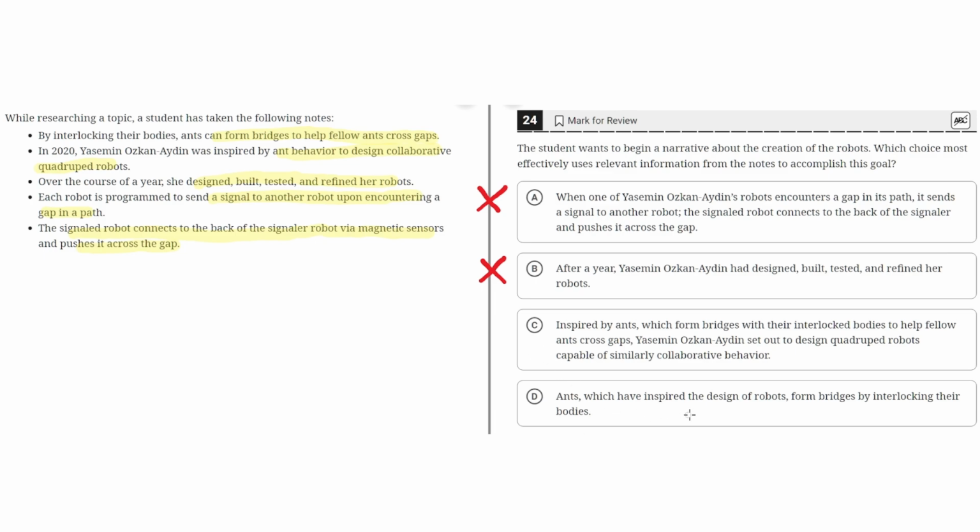D. Ants, which have inspired the design of robots, form bridges by interlocking their bodies. This is incorrect because this focuses on ants specifically. It doesn't really show how the scientist was inspired to create the robots. So D is incorrect. Therefore, the correct answer is C.